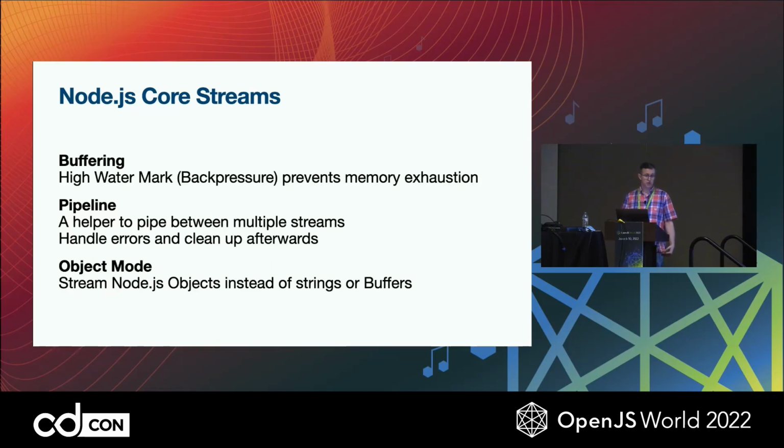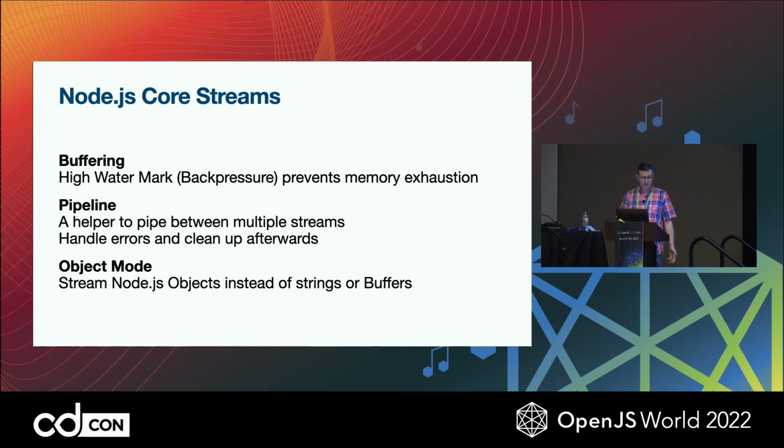There are some internal features that I also found very interesting that helped a lot in this project. There are some great buffering and back pressure mechanisms inside. They have a high water mark that allows for a memory threshold for the buffering, a type of flow control for the streams. If a readable stream starts giving data to the writable side faster than it can handle it, its internal buffer starts to grow. So it can tell the readable side to pause and wait until it can finish its work, and then it will turn back on and continue streaming.